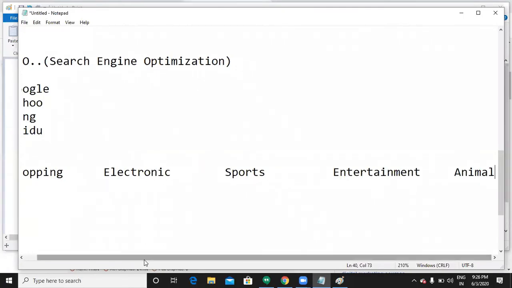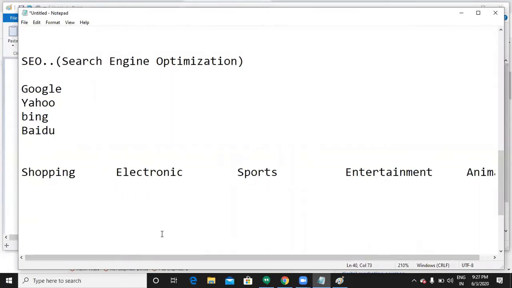Now tell me, if Meena has a blog about news, under which category will her website be stored? We have shopping, electronics, sports, and entertainment. Let us take entertainment, right? So under entertainment, Meena's website will be stored.